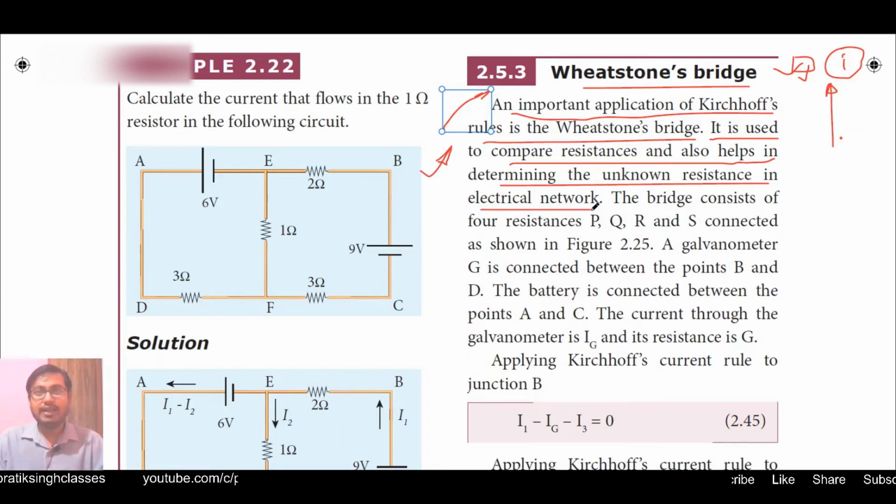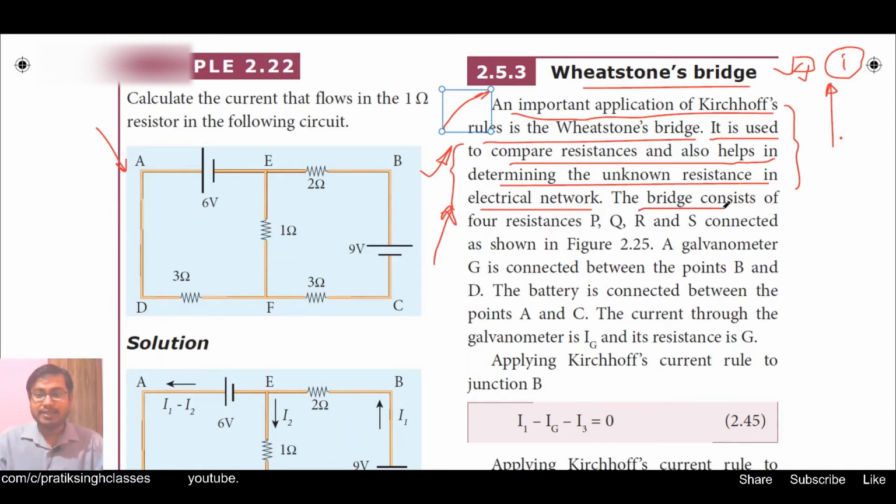Like we have seen in example 2.18 and 2.19 earlier, and also this equation 2.22. If you remember, earlier we found out how to get the unknown resistance in a mesh. The same thing we will study here with a practical approach. This is also related to your practical class, which carries 10 marks.